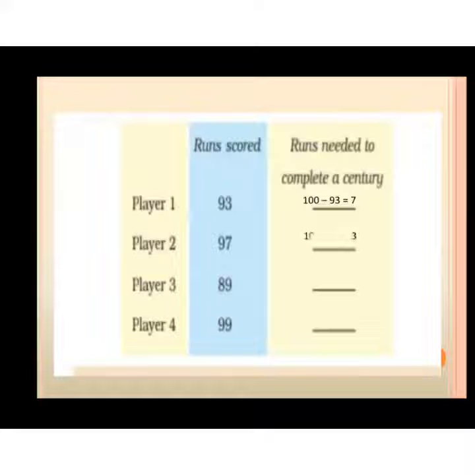Similarly, player 2 needs 100 minus 97 equals 3 runs. Then player 3 needs 100 minus 89 equals 11 runs. And player 4 needs 100 minus 99 equals 1 run.